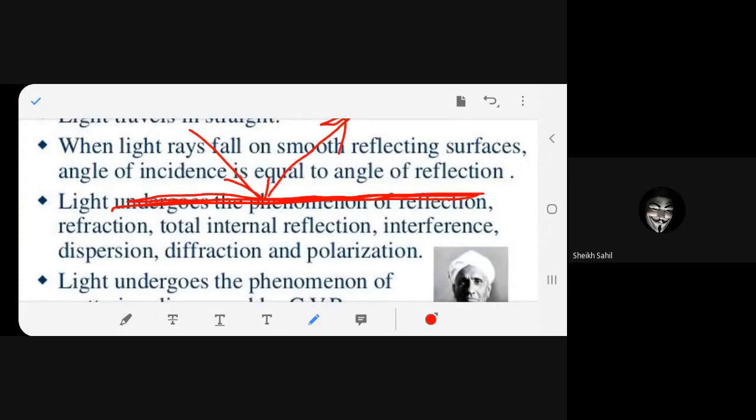Is it clear? And when you put a normal, which makes 90 degrees to the surface, this is the angle of incidence and this is the reflected ray. So this angle and this angle are the same. So angle i is equal to angle r. Is it clear?